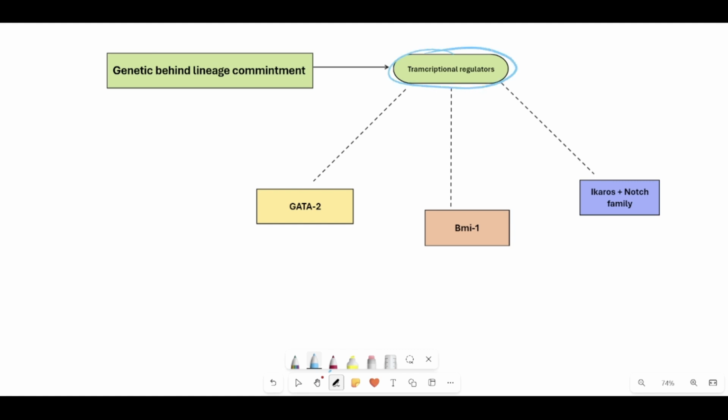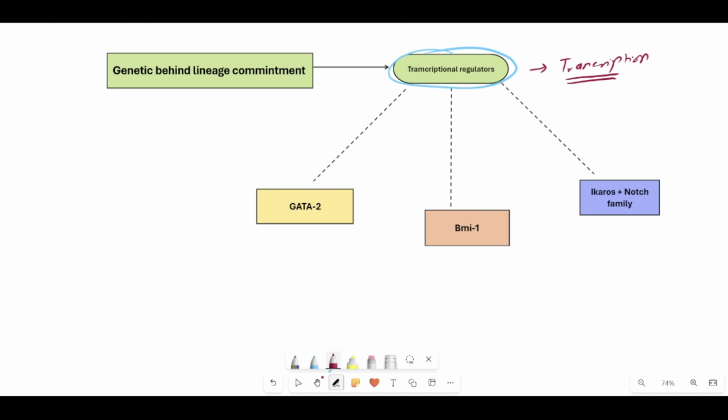Transcription regulators are proteins, or transcription factors, which are very important for carrying out the process of transcription. These specialized proteins carry out the transcription of the genes required for lineage commitment to either the lymphoid progenitor cells or the myeloid progenitor cells.